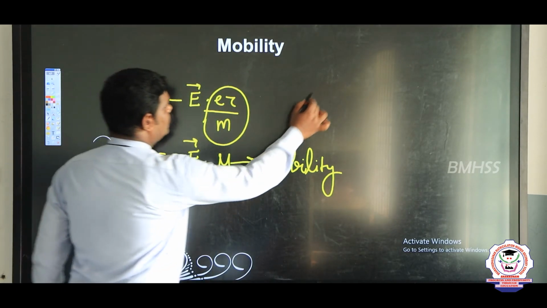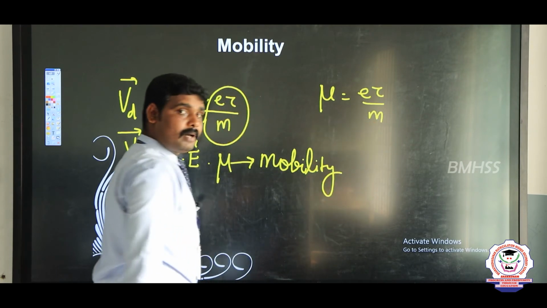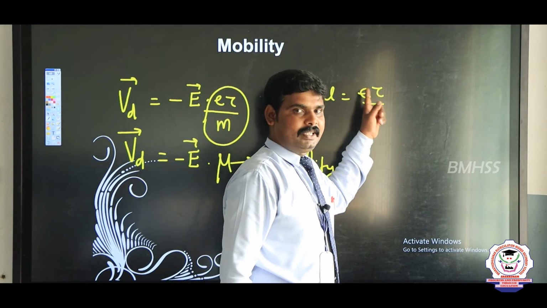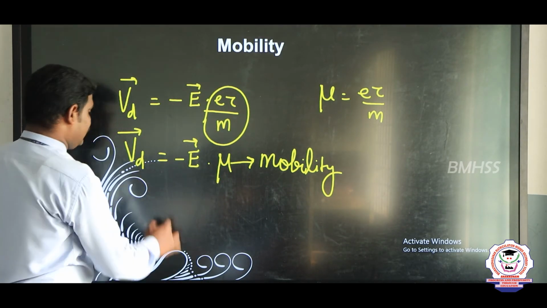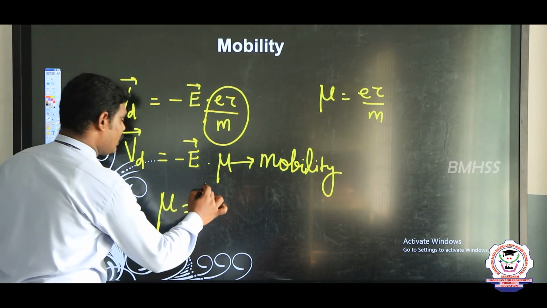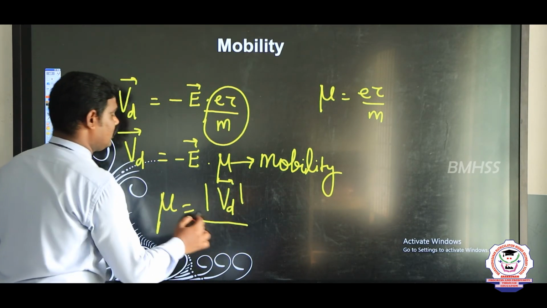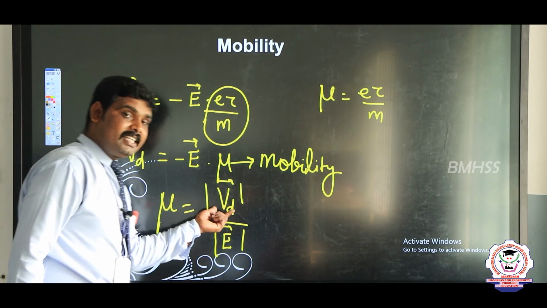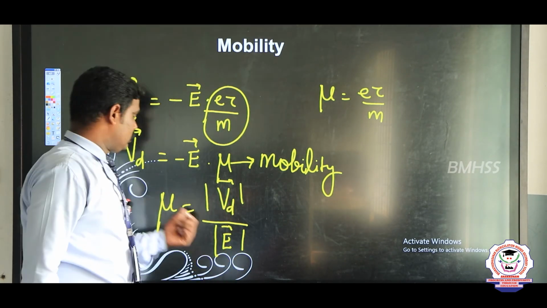So mu is equal to e tau by m. m is the mass of the electron, e is the charge of the electron, tau is the relaxation time. From this equation we can write the mobility formula, mu is equal to, taking only magnitude, the modulus of Vd vector divided by the modulus of E vector, where Vd is the magnitude of the drift velocity and E is the electric field. That is called mobility.